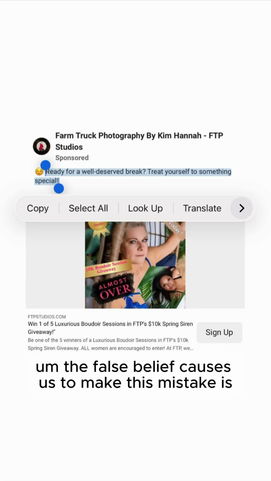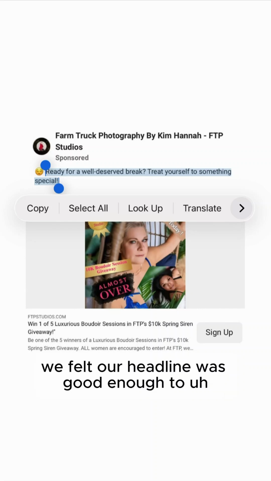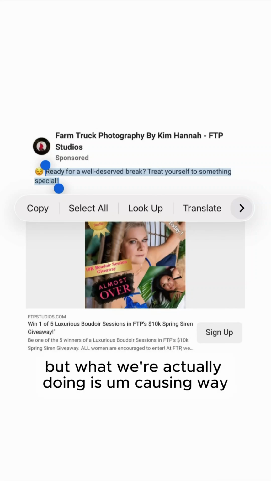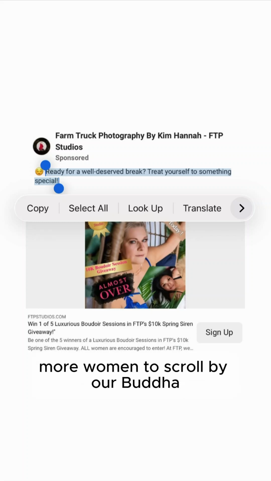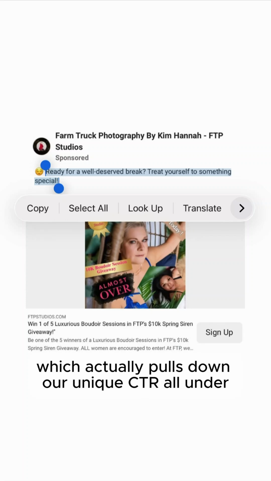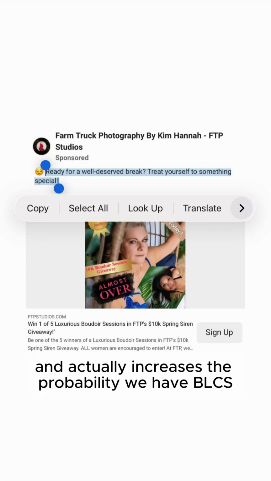The false belief that causes us to make this mistake is we felt our headline was good enough to maximize, optimize our results. But what we're actually doing is causing way more women to scroll by our Boudoir Facebook ad than necessary, which pulls down our unique CTR under 6% and increases the probability we have BLCS.